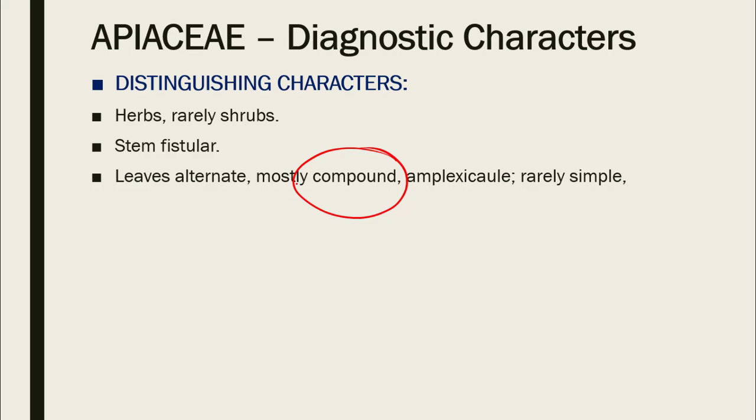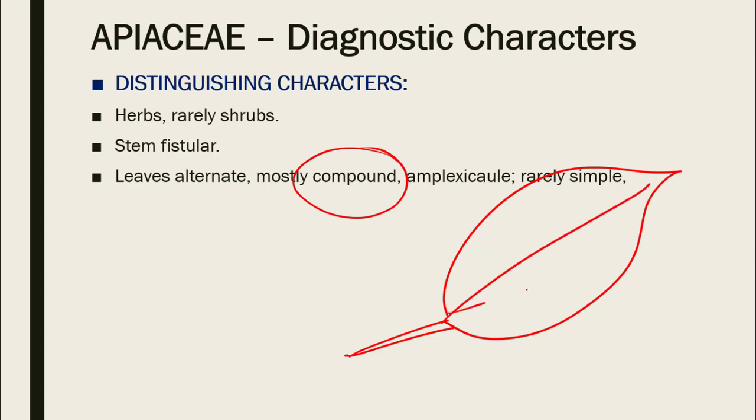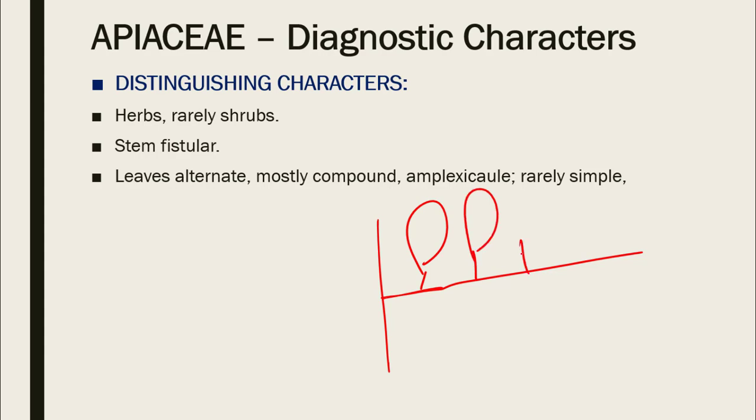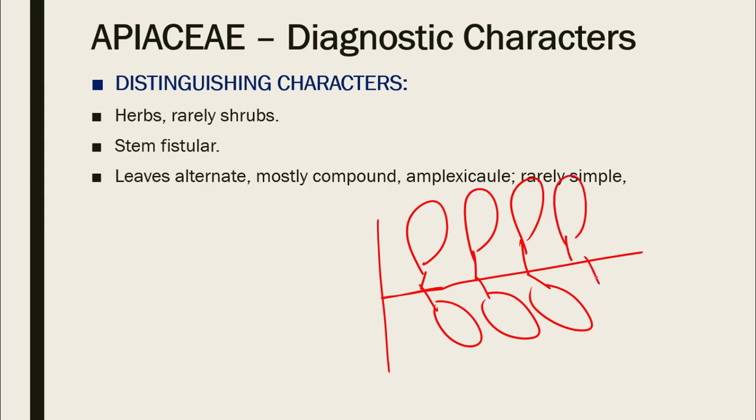The leaves are compound when the lamina of the leaf is not one piece. This is a basic diagram of a leaf. So this is a simple leaf in which the lamina is one piece. But if the lamina of the leaf is divided into leaf-like parts like this, then this is not a simple leaf, this is a compound leaf.